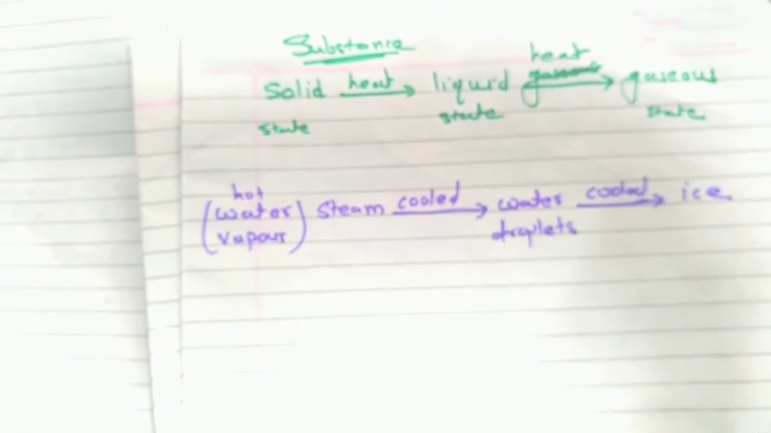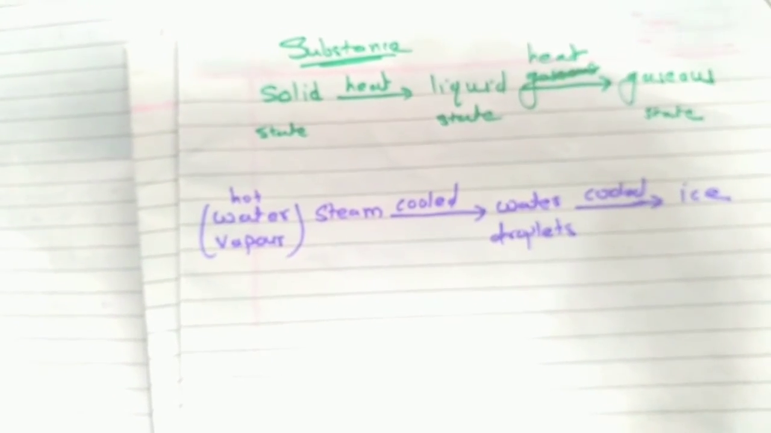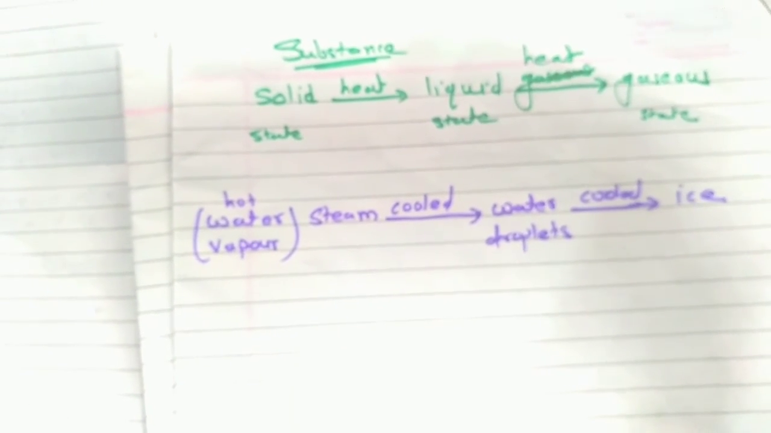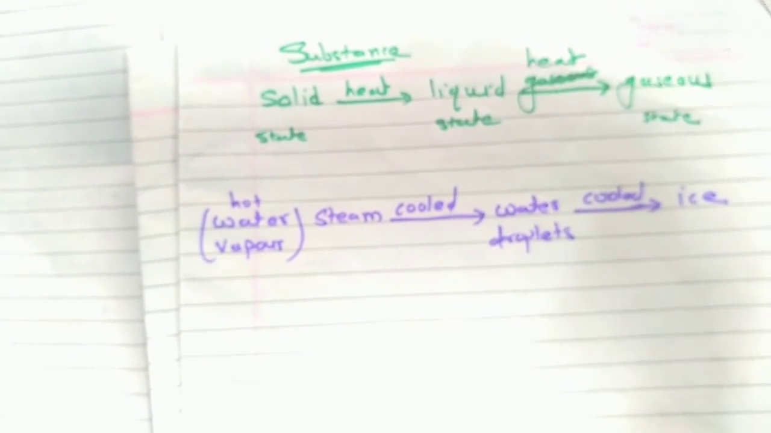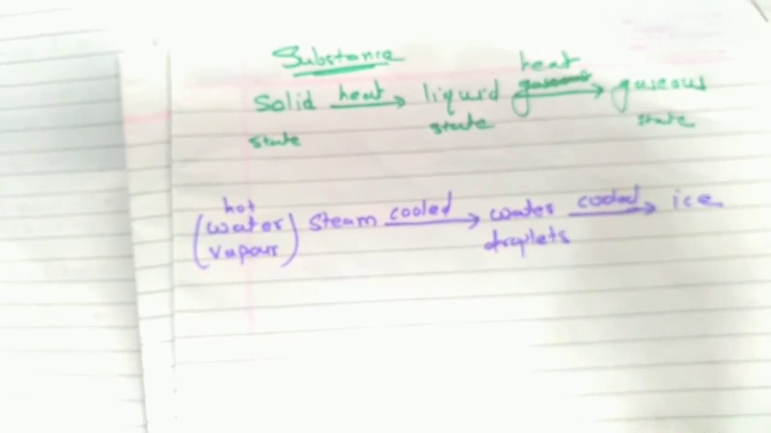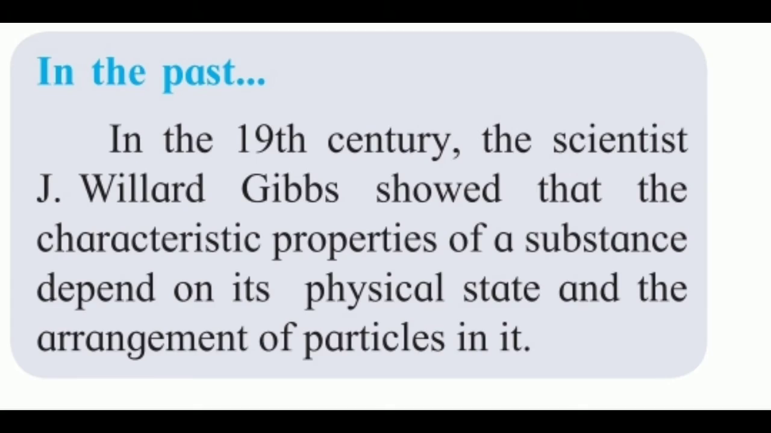When water is heated, it turns to water vapor. It means water is in liquid state. When this liquid water is heated, we see steam. Hot water vapor is called steam. And if we keep water filled in a bowl in a deep freezer, what will happen then? It cools and turns to solid, that is ice.